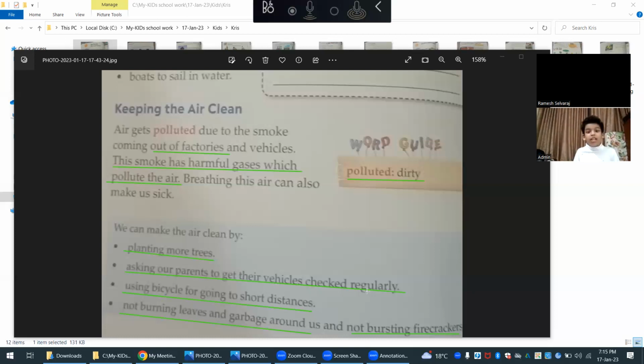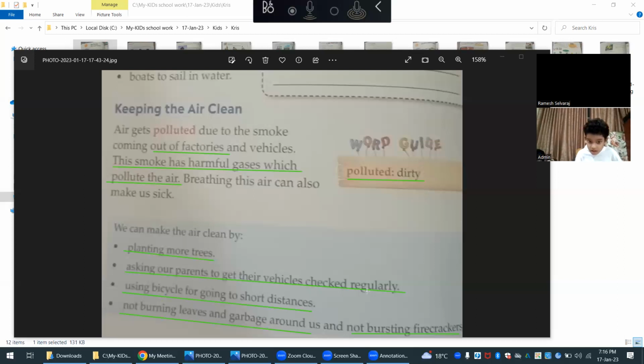Trees take in carbon dioxide and give oxygen for us. That's how it works. Asking our parents to get their vehicles checked regularly, how does it help keep the air clean? That helps to get out the bad air, so the air will be cleaner.